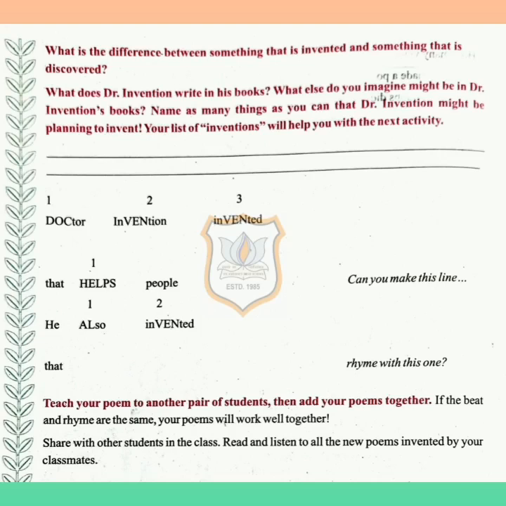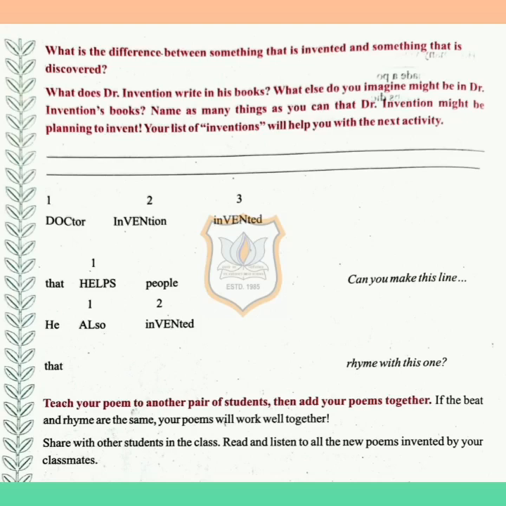So children, here you can see what is the difference between something that is invented and something that is discovered. Invention implies creating something which didn't previously exist. Discovery implies finding something which no one had found before. So you could have invented a telescope if you lived before, it's invented. You could use a telescope and discover an object which no one had noticed before.